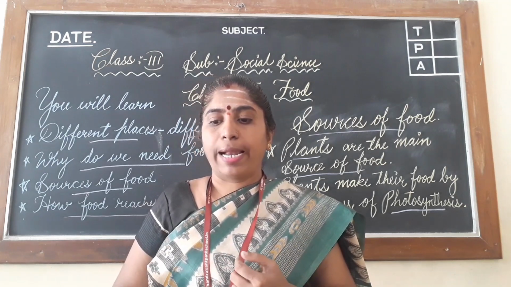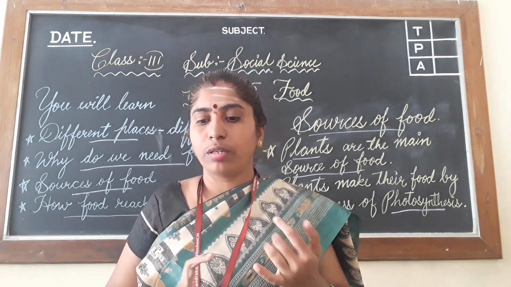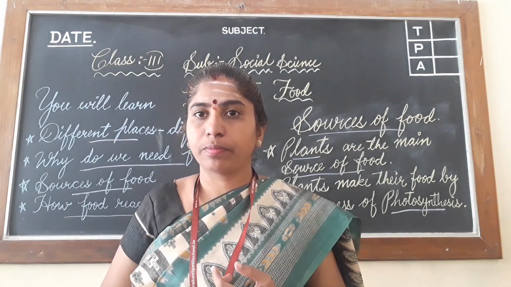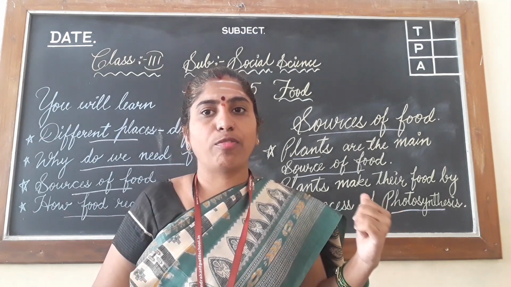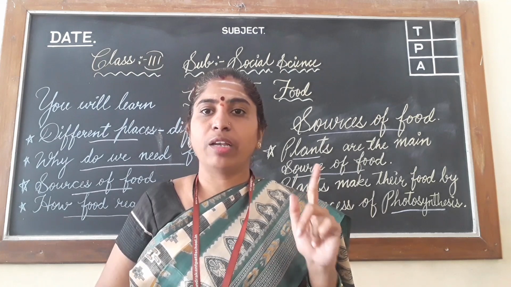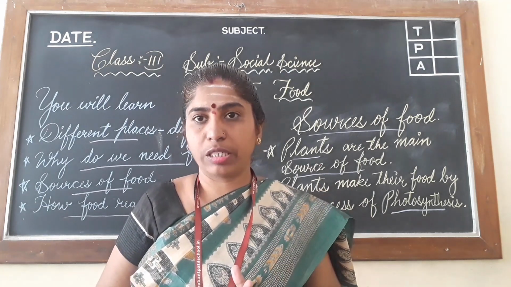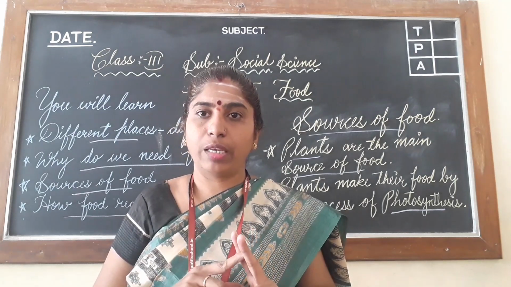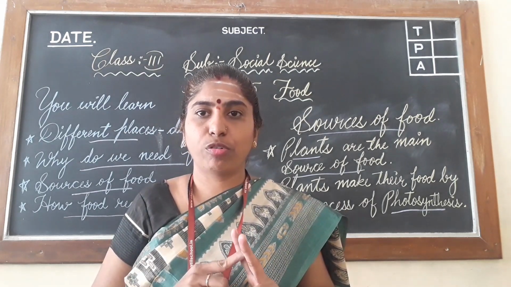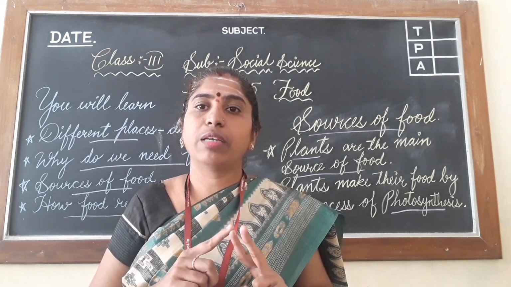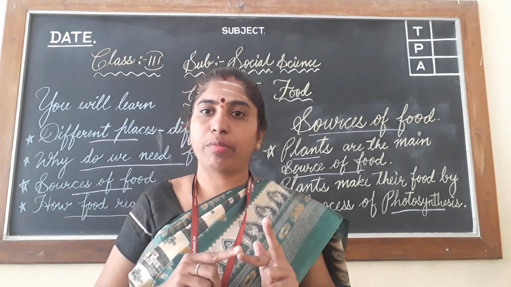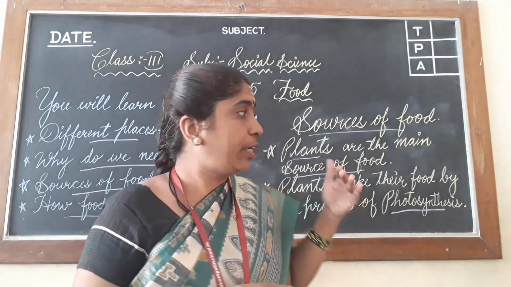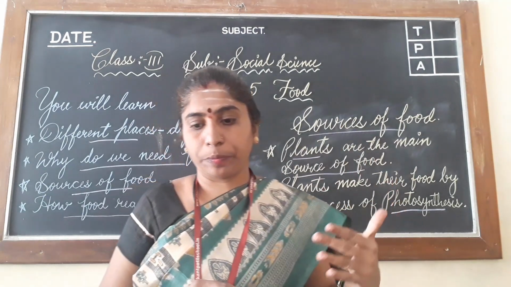Then if all plants die, what happens to animals? Then animals will also die, isn't it? If you don't have plants first, then you will not get herbivorous animals. Then carnivorous animals, they eat animals as their food. So carnivorous animals will not get any animals. Then carnivorous animals will also die. So it depends on each other.